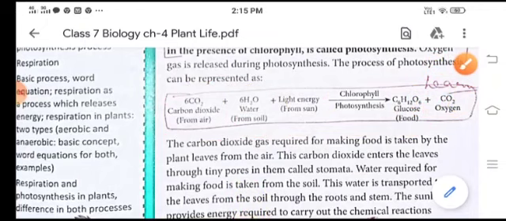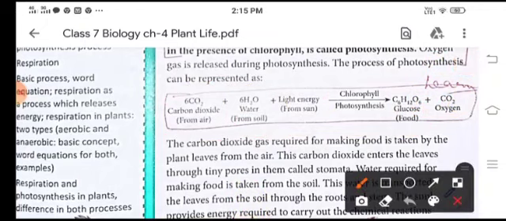Okay? So, these two products, glucose and oxygen, are the products of photosynthesis.